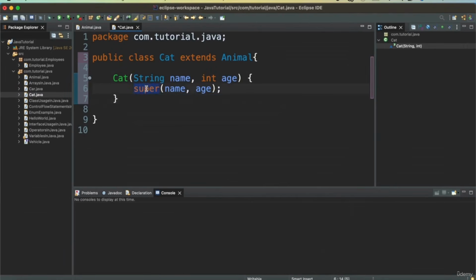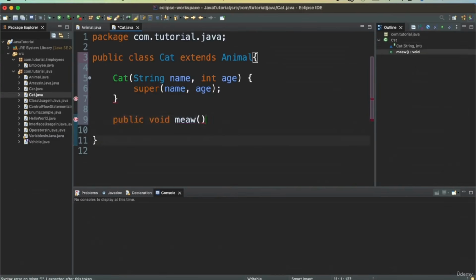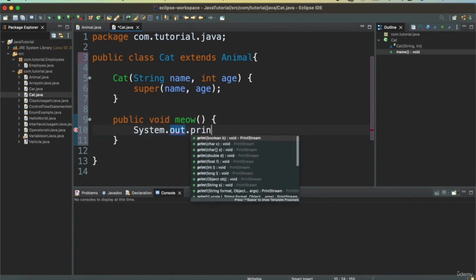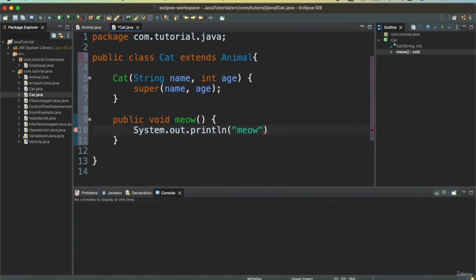So the super keyword here calls the superclass constructor. So it will call an Animal constructor and will set the values as we need them. Besides the regular methods that Animal class has, now the Cat class will also have one more method called meow. And then I can just say System.out.println and then meow.